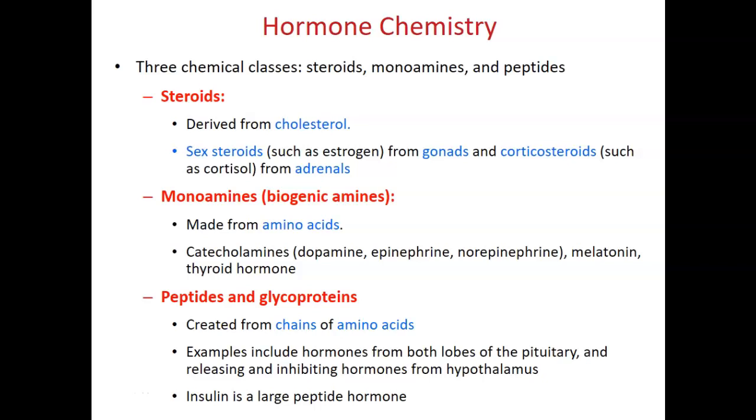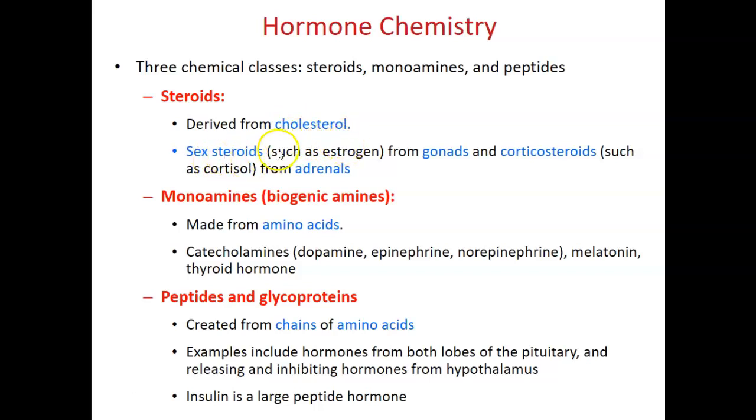We're continuing with Chapter 16, Endocrine System. The last module in this chapter is hormone chemistry. All the hormones secreted from the glands can be classified into three categories based on their chemical structures: steroids, monoamines, peptides, and glycoproteins. Steroids are derived from the cholesterol molecule.